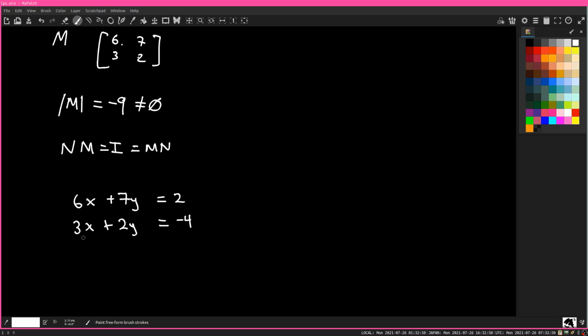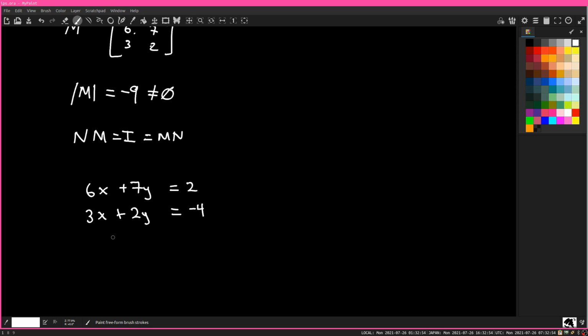What is the traditional way you solve this? Well, the traditional way is something called Gaussian elimination. Let's just walk through this using the high school algebra method.